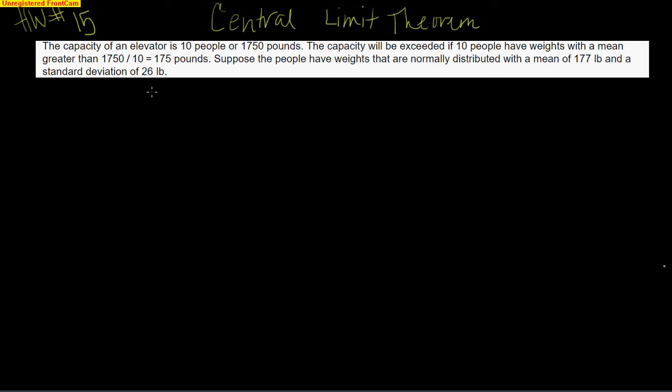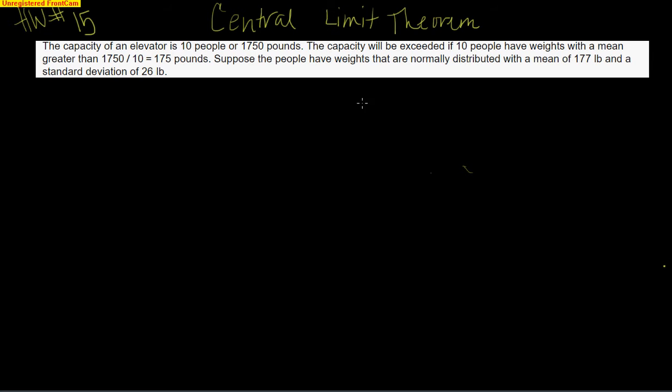Okay, but let's take a look here at this problem. It says the capacity of an elevator is 10 people or 1,750 pounds. So you've all gotten elevators before where it says no more than 15 people on this elevator. You do not want to exceed so many pounds. The capacity will be exceeded if 10 people have weights with a mean greater than 175 pounds.